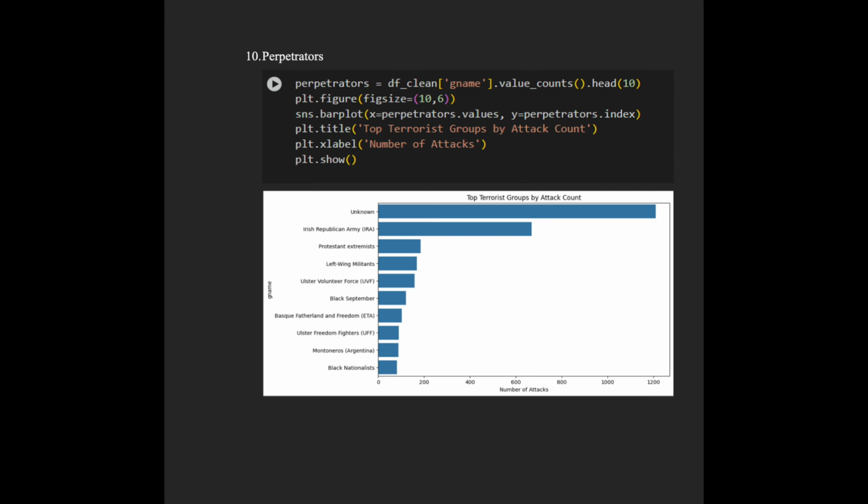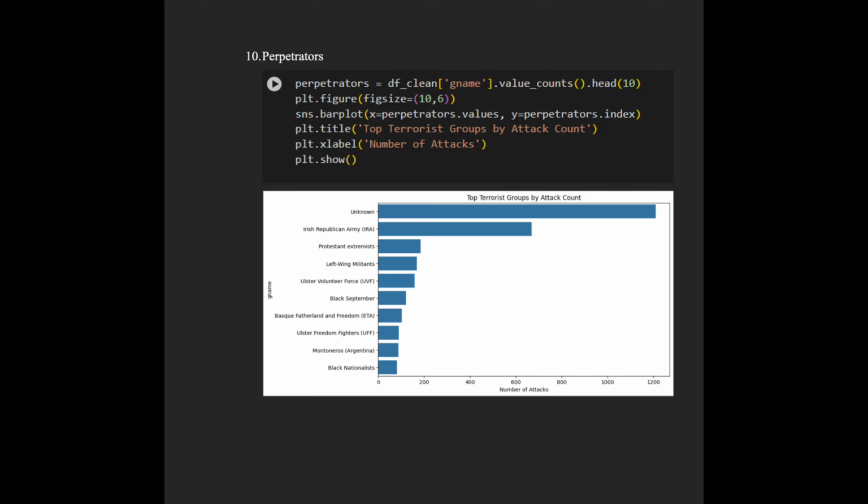After the impact analysis, I have also found the perpetrators. Perpetrators simply means the people, groups, or organizations who carried out the terrorist attack. I have written this code. Basically, the code creates a bar plot showing the top 10 terrorist group attacks by count.